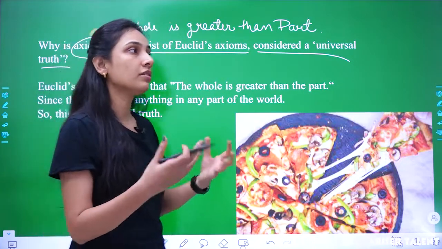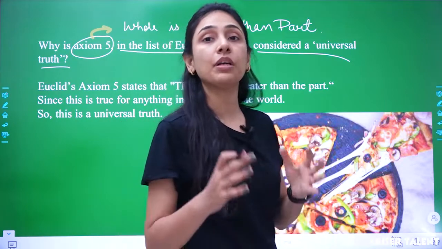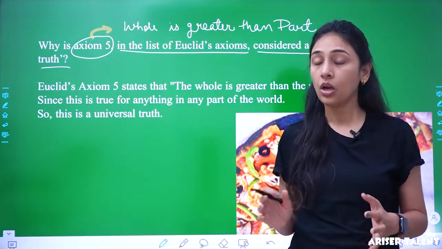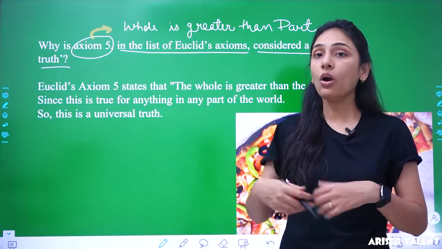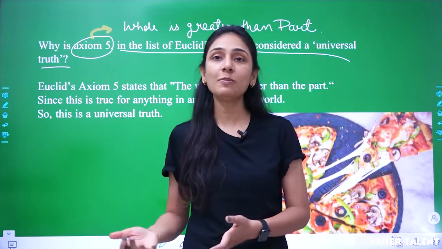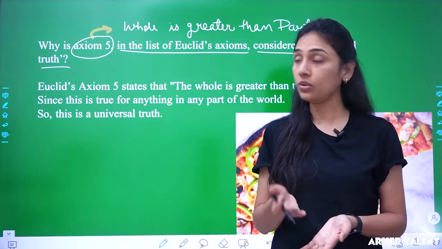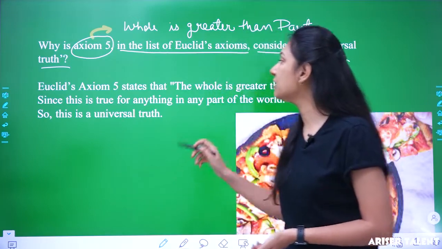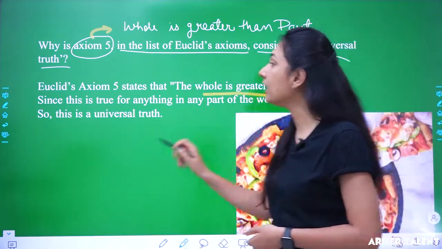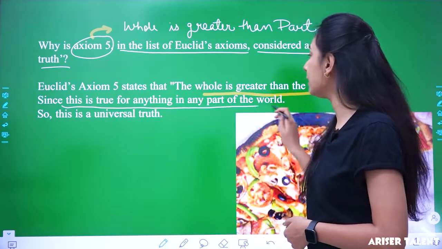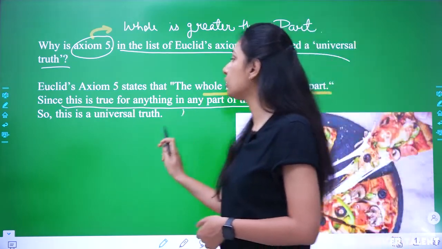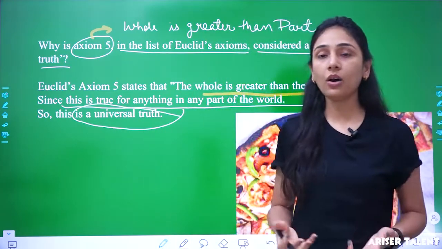That is the universal truth, universally accepted all across the world, that the whole will always be greater than a part of it. So Euclid's axiom 5 states that the whole is greater than the part. Since this is true for anything in any part of the world, it is a universal truth. It is so obvious.